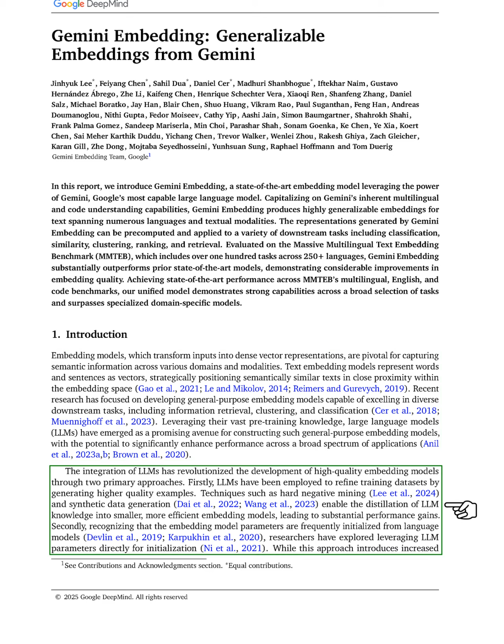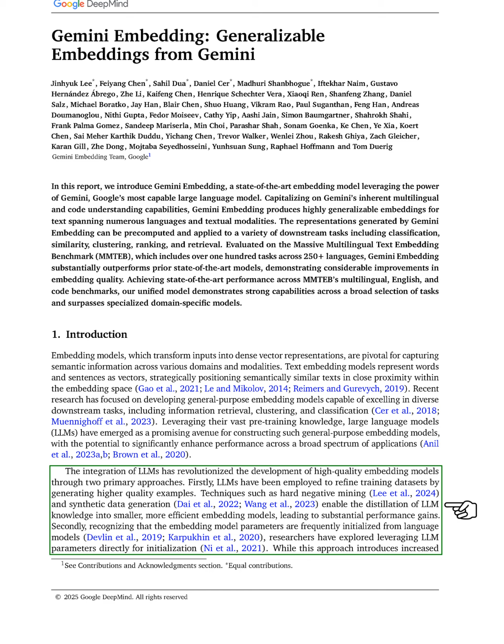We highlight two main approaches that have transformed the development of high-quality embedding models using LLMs. First, LLMs help improve training datasets by generating better examples through techniques like hard negative mining and synthetic data generation. This process allows us to distill LLM knowledge into smaller, more efficient embedding models, resulting in significant performance improvements.